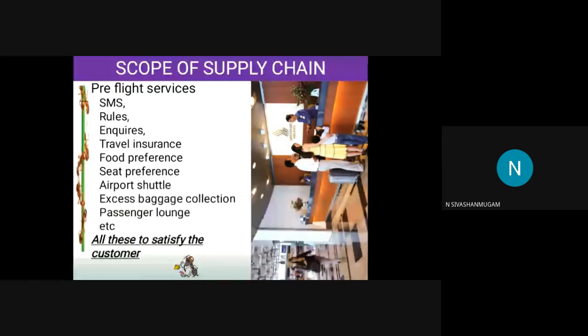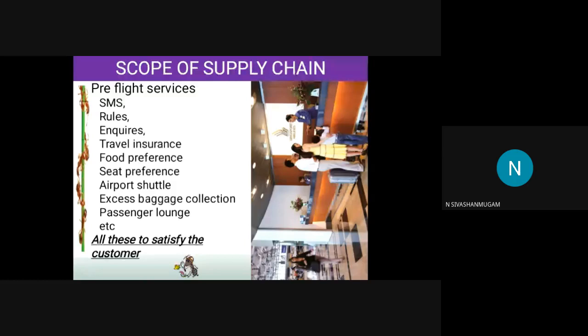More than sufficient. Okay. Next, they will give us travel insurance. Next, they are going to give the food preference. They will ask us whether we want to have veg food or non-vegetarian food or some special foods. They will ask the preference from us. Next, they will ask us the seat preference. In previous days, if you go to the airport, seats are allotted on a first come, first served basis. If you go first, you can select the seat wherever you need. If you go last, you have to select only whichever seat is available. Now it is not like that. All the air services allocate the seat based on the requirement at the booking of the ticket itself.